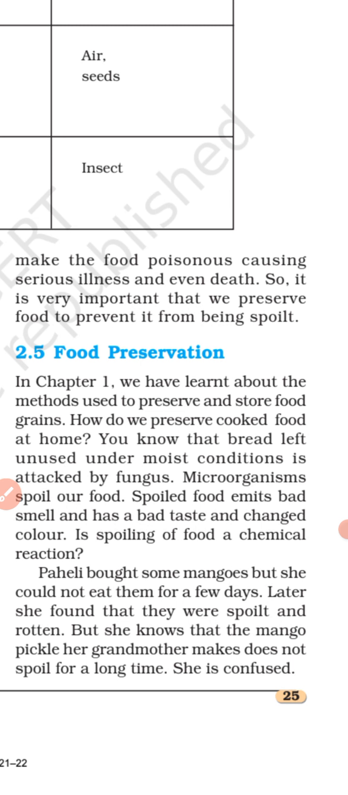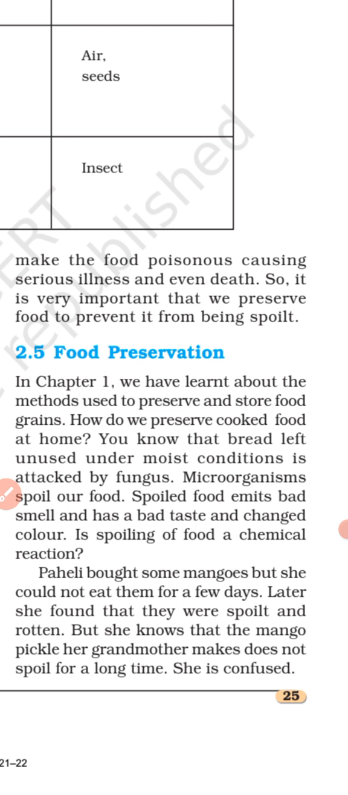So, is spoiling of food a chemical reaction? Yes, spoiling of food is a chemical reaction. Lots of food materials, for example milk, fruits, vegetables, meat, fish, and cooked food also, can get spoiled very easily.